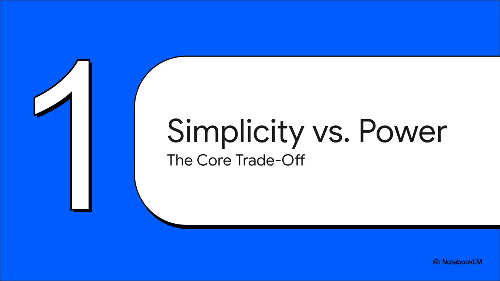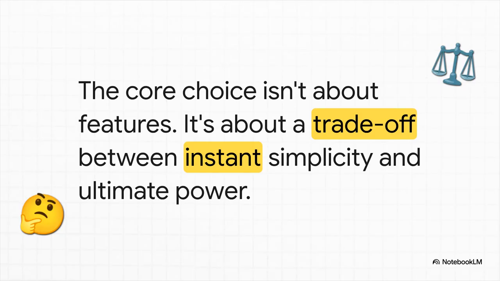Okay, so to figure out which tool is right for you, we need a way to cut through all the marketing noise. And the best way to do that is to think about it on a single spectrum, the trade-off between simplicity on one side and power on the other. Here's the thing. The choice you have to make isn't really about which app has the most features or the slickest design. It's about a fundamental trade-off. Do you need something that's super fast and simple, right out of the box? Or do you need a tool that's incredibly powerful and you can customize to do almost anything? Figuring out where you are on that spectrum is the key.